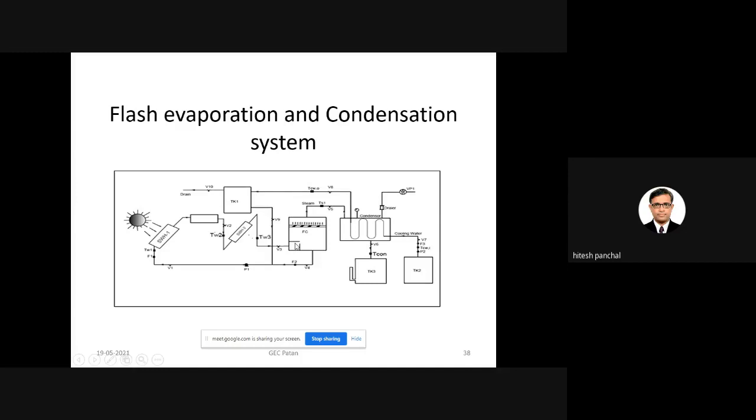In the flash chamber, flashing occurs, so steam and water are there. The water is waste, but that water further passes through the solar water heater, and whatever steam is there leaves the flash chamber and goes to the condenser, condensation occurs, and we obtain the distillate output.